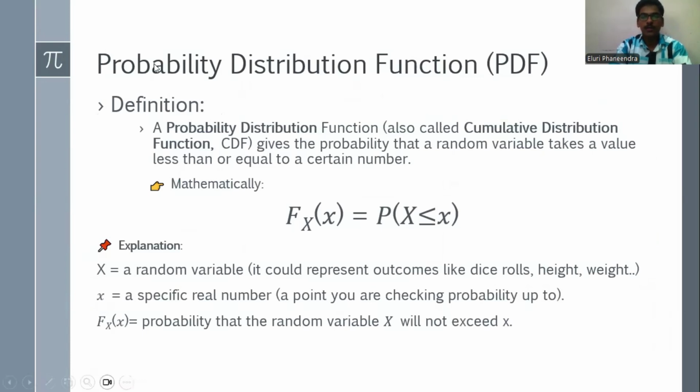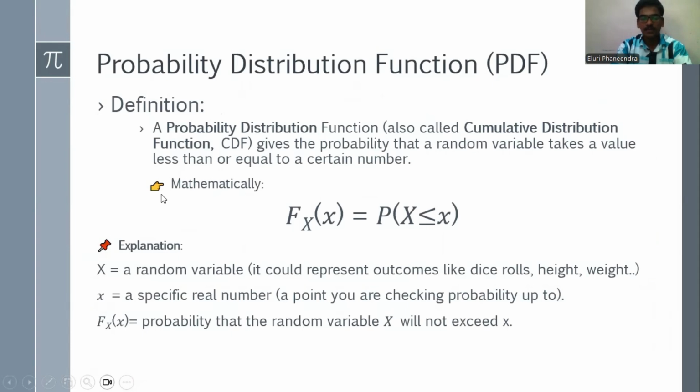Now coming to the topic, probability distribution function. It gives the probability that a random variable takes a value less than or equal to a certain number. It is also called a cumulative distribution function. I will tell you why it is also called cumulative.